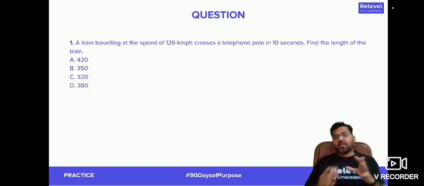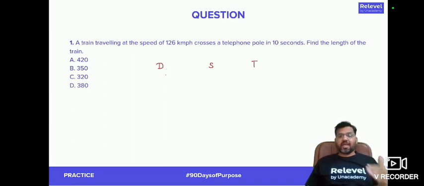Now keep this in mind. Every time you solve a question of TSD, the basics that you're supposed to know are the meaning of the word distance, the meaning of speed, and the meaning of time. And you need to understand the units of time, speed, and distance. Distance is always measured in kilometer or meter. These are two general units of distance, and speed units are kilometer per hour or meter per second. Time will either be in hour or in second. It can be in minute also, but these are the two standard units.